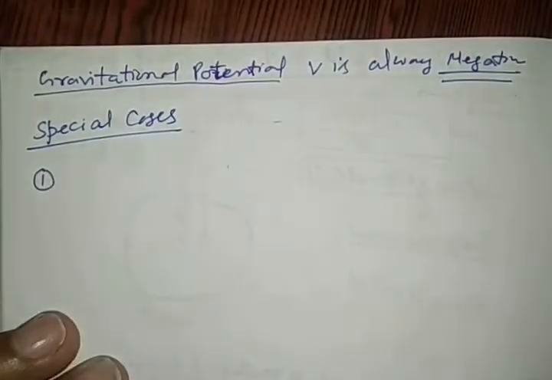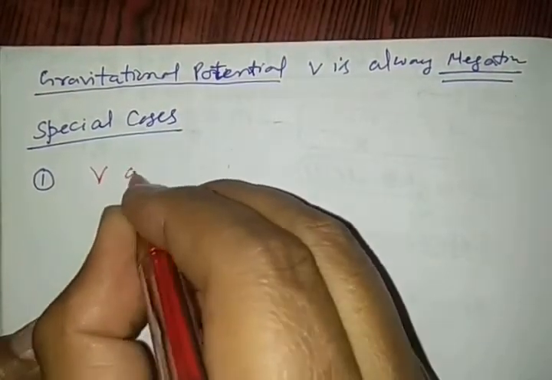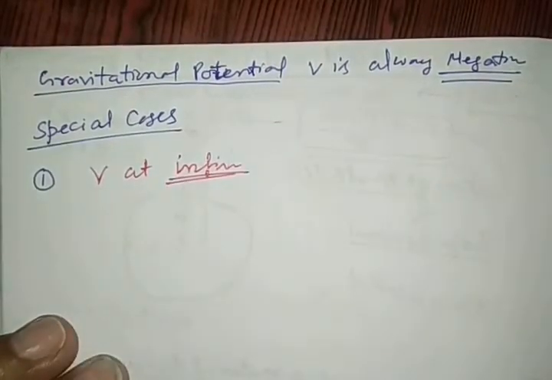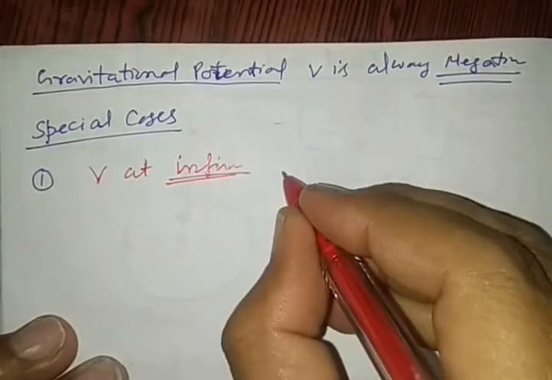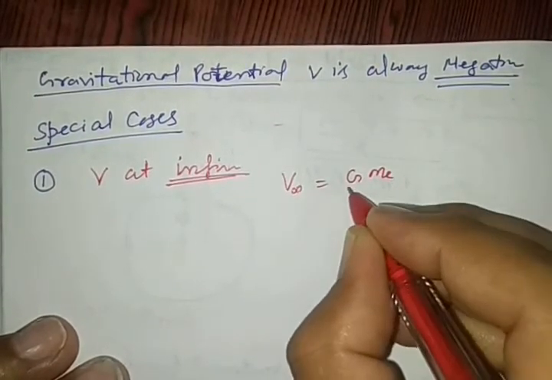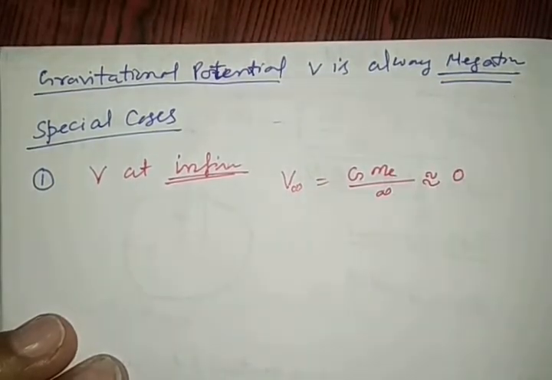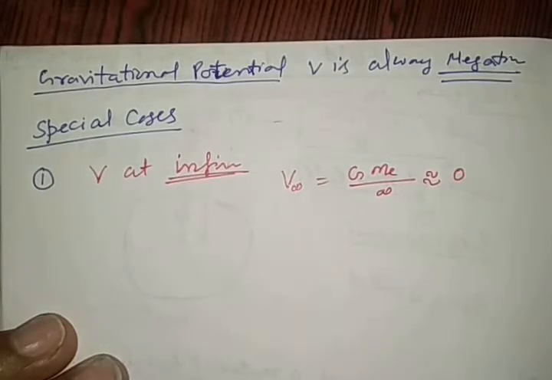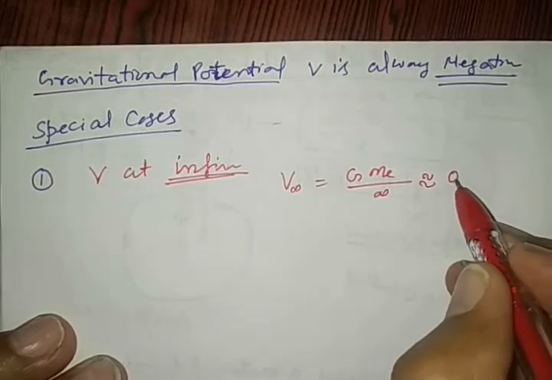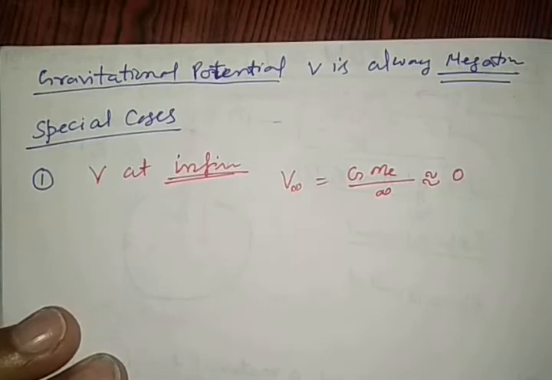Special case number 1. The first special case, gravitational potential at infinity, if you want to calculate. So V infinity is equal to G Me by infinity. So it is approximately 0. No gravitational potential. So gravitational potential increases when we move just after the infinity. At infinity it is 0.